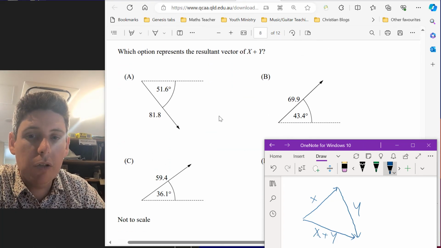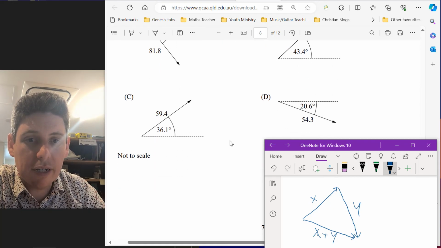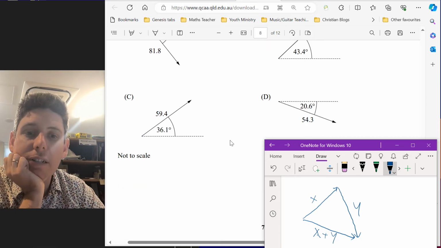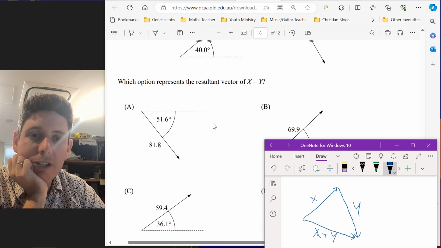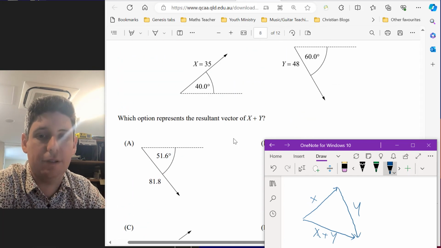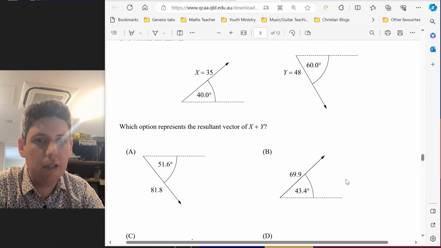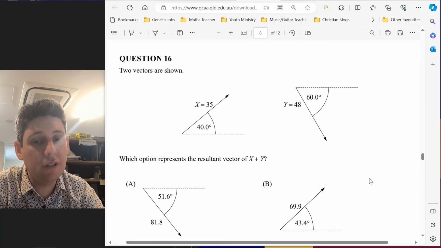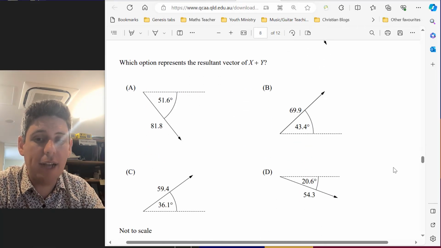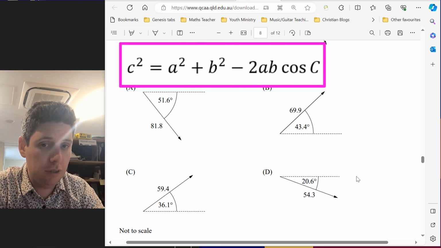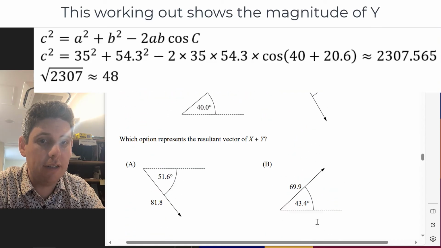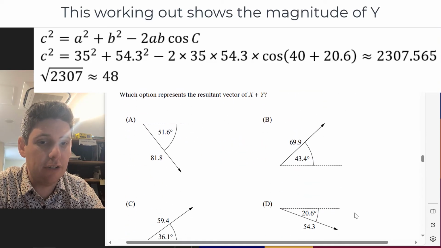So it could be A, can't be B, can't be C, could be D. So it could be A or D. So we have to figure out either the combination magnitude or the combination direction. So I would pick D. If you look at the diagram, this is based off the arrows given. You can use the non-right angle cos rule to figure out and substitute in this angle and this measurement in D to figure out that D is correct.